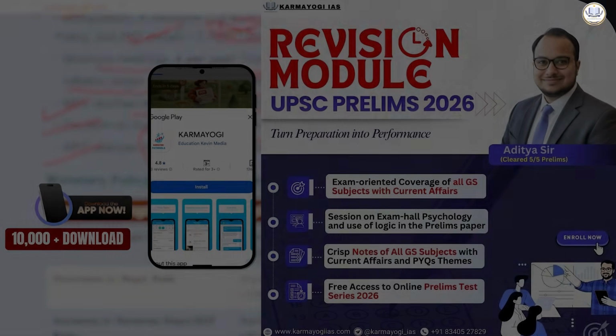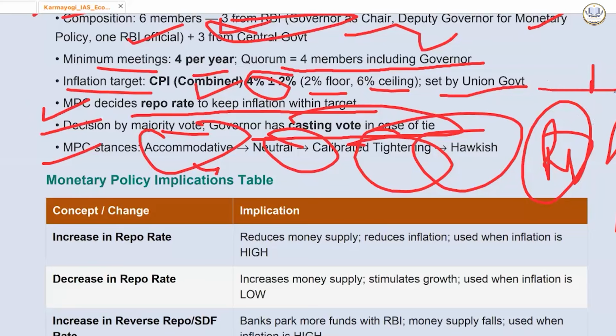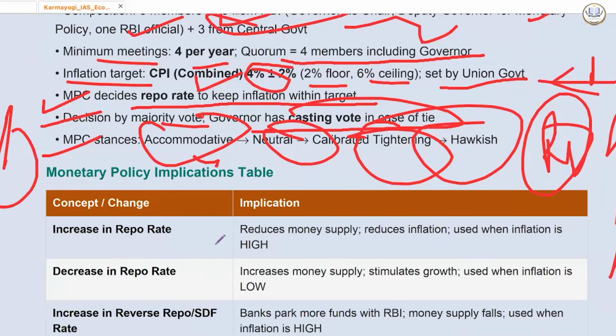So when the stance of RBI is accommodative, then what happens? They lower the repo rate. So that is done to boost growth and credit. People will borrow more. EMIs will reduce. It will lower the EMI. Then neutral stance. There is no strong direction that RBI takes. It tries to balance between growth and inflation. It keeps the options open. In tightening, they will tend to raise the repo rate. They are now prioritizing managing inflation in the economy.